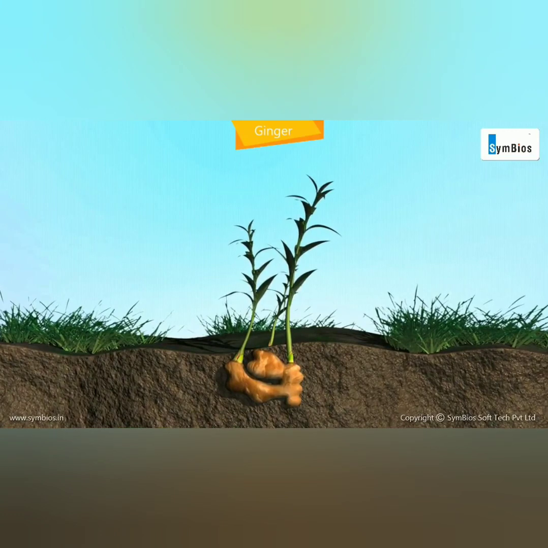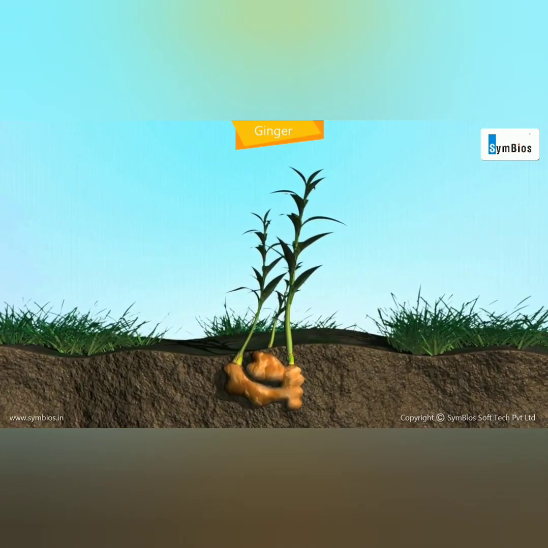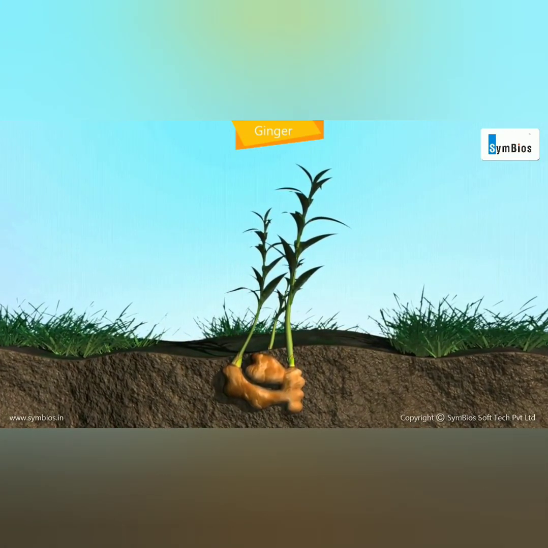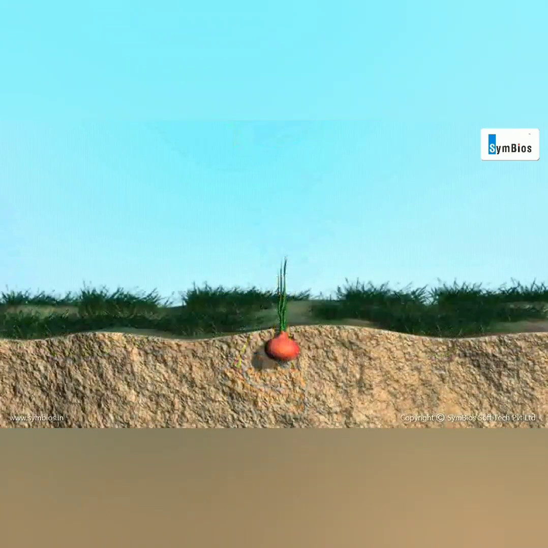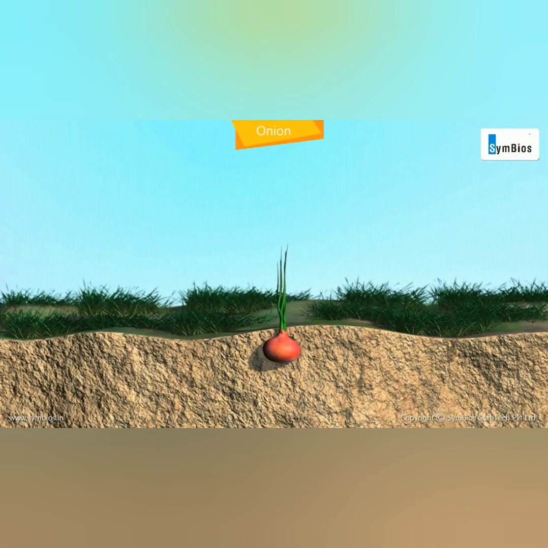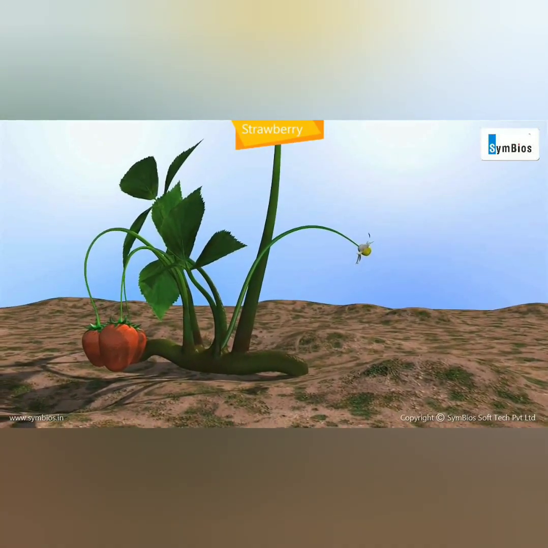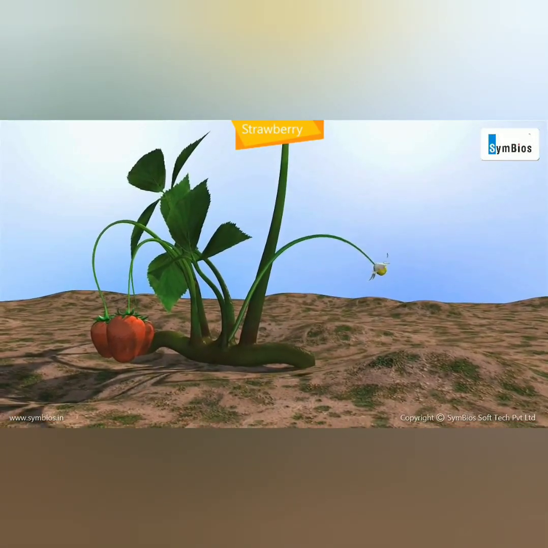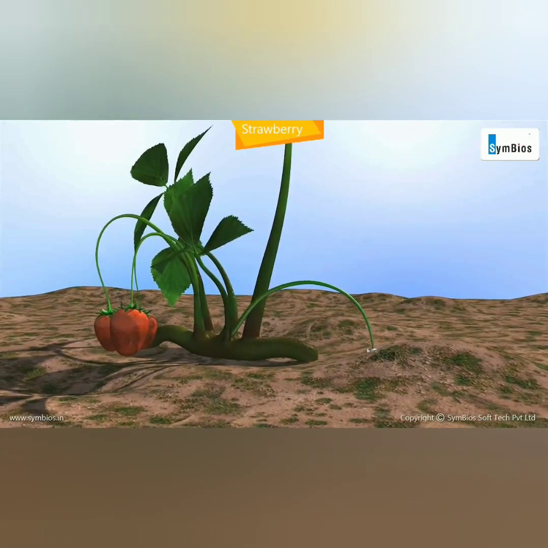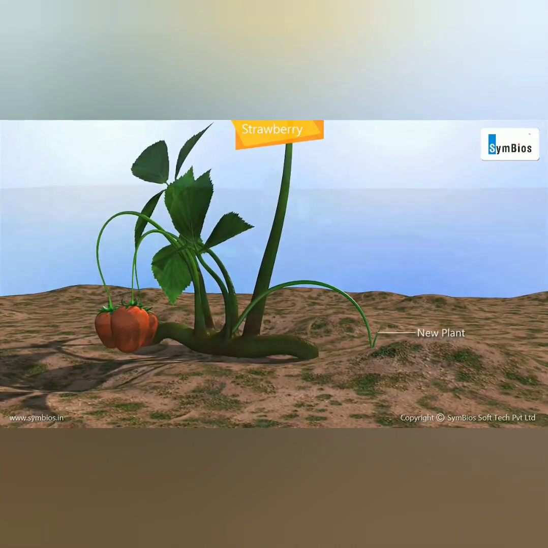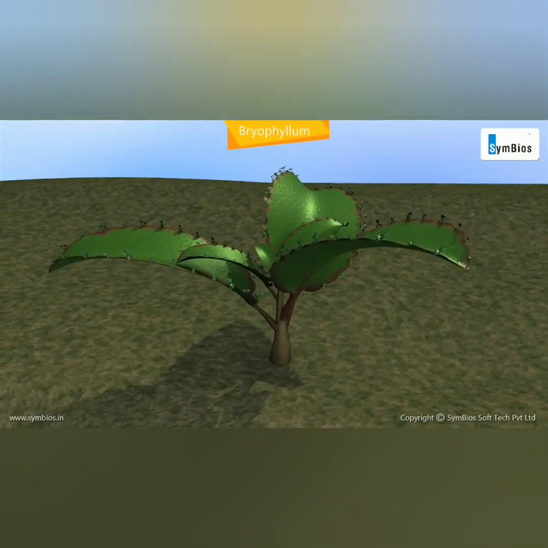Next is rhizome. The rhizome or tuber of the ginger can give rise to a new ginger plant from the nodes present on it. The third one is from the bulb, that is in onion. The bulb of the onion is responsible for the growth of a new plant. In a strawberry, the branch of the strawberry consisting of the bud will bend down and get stuck into the moist ground and give rise to a new plant.